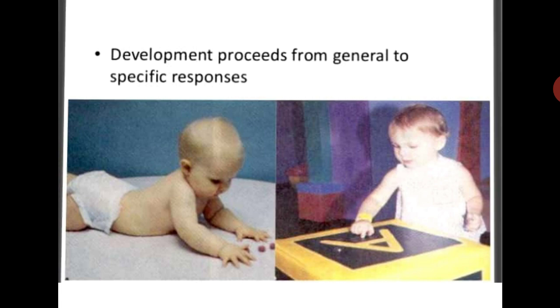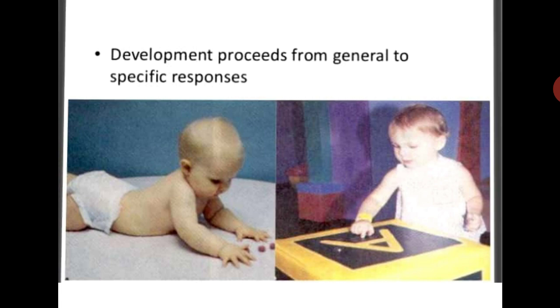So development is similar for all, and development is continuous, meaning development cannot be stopped at one particular age. Development is a continuous process from the conception period to the death of the individual. It is continuous, but according to the ability of the children, it is rapid in some children and sometimes slow in others.